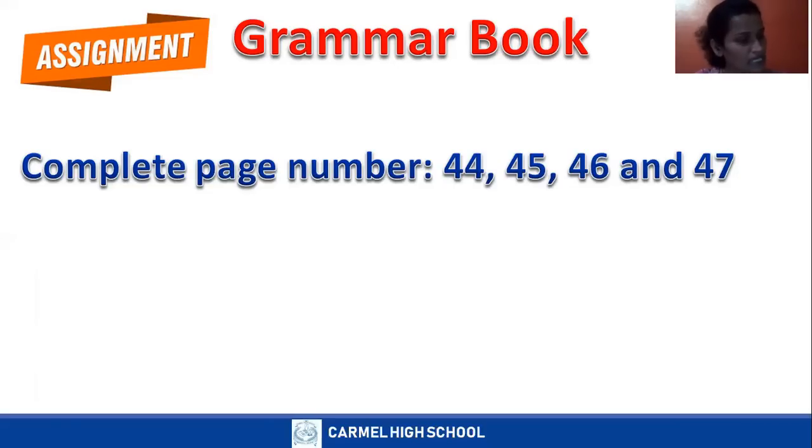Otherwise, everything is easy. And D exercise, rewrite these sentences by changing the gender of the highlighted words. Don't look out for only highlighted words. Read out the entire sentence. Say, for example, fifth one in D exercise: he remained a bachelor all his life.